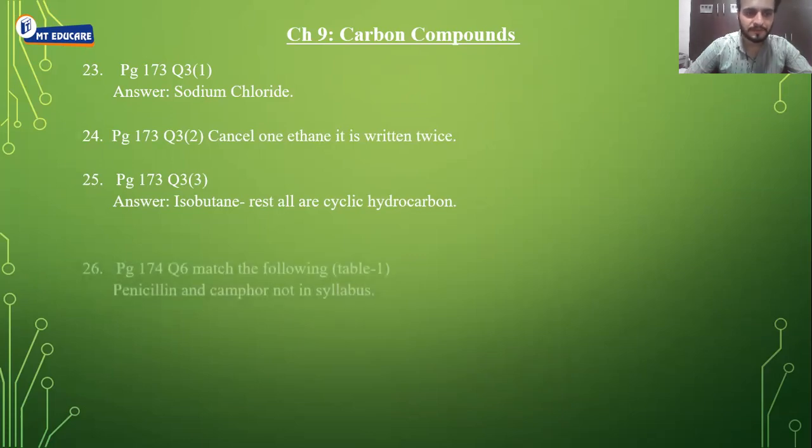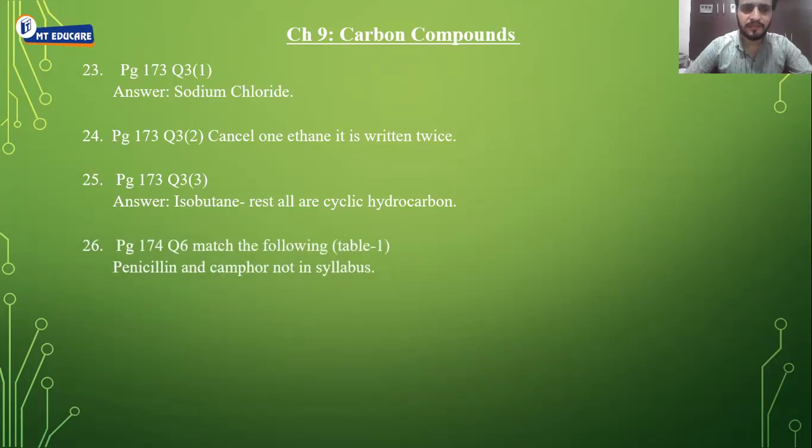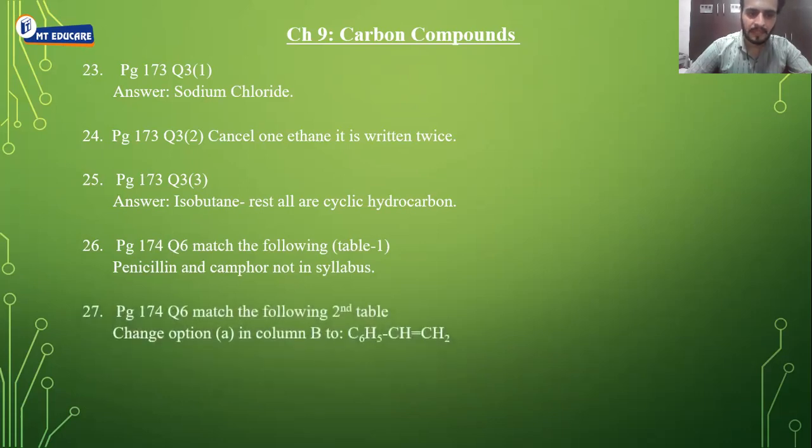Please do this. Then page 174, question number 6, match the column. Penicillin and camphor are not in our syllabus. So please remove these from table 1. And page 174, question 6, match the following. Again, in the second table, change option A in column B to C6H5, then single covalent bond, CH, double covalent bond, CH2.